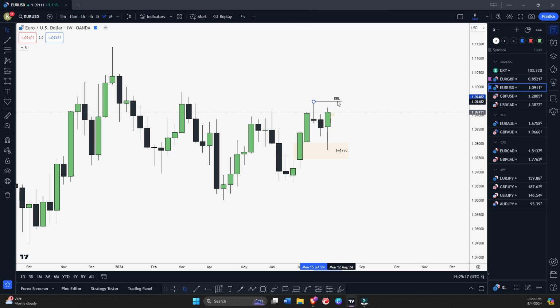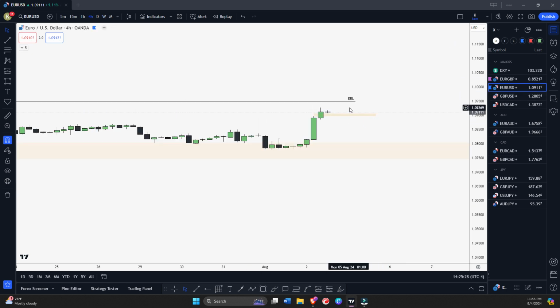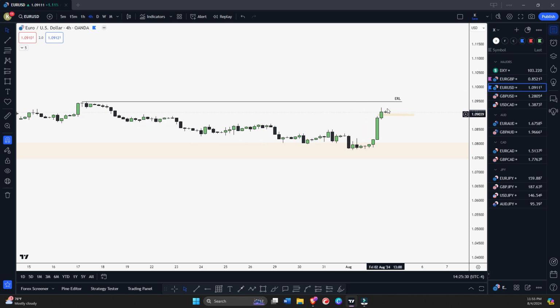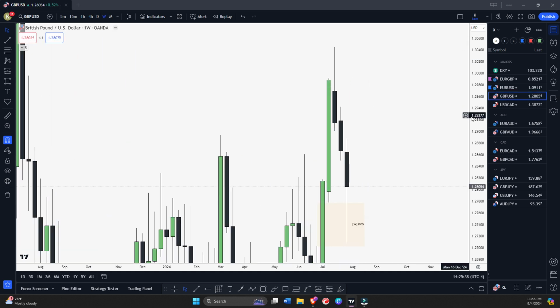Of course, if we grab this external range liquidity, then wait for more confirmation. But we have to wait, of course. Okay, but if we tap first on this 4 hour fair value gap that we discussed, and then market shows some lower time frame confirmation, then target this external as a weekly swing high. Okay, so let's talk about GBPUSD as well.